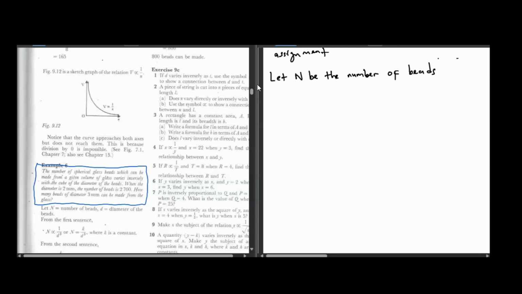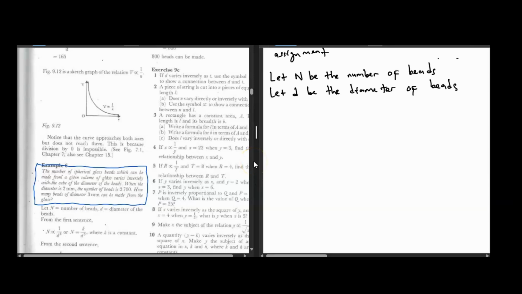Saka we are told that the number of spherical glass beads which can be made from a given volume of glass varies inversely with what? With the cube of the diameter of the beads. Saka kuno kutenge tinongoti let d be the diameter of the beads. Like that. So vazvanzi, when the diameter is 2 millimeters, the number of beads is 2700. How many beads of diameter 3 millimeters can be made from the glass?